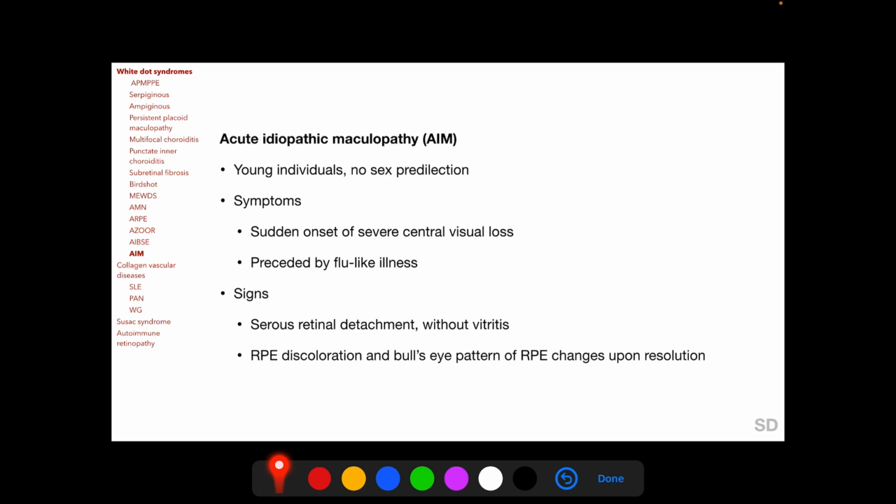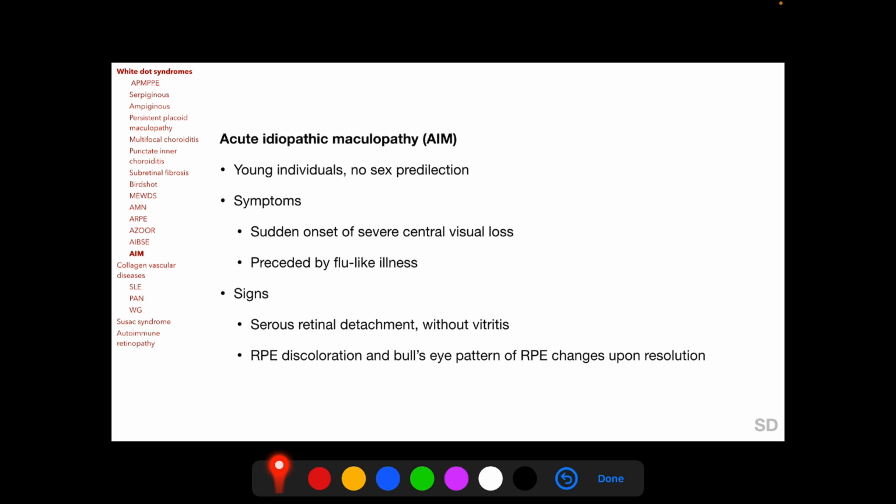Acute idiopathic maculopathy will be the last of the white dot syndromes we are going to discuss, and it also occurs in young individuals with no sex predilection. Patients complain of sudden onset of severe central visual loss, usually preceded by a flu-like illness. We find a serous retinal detachment without vitritis, and upon resolution, ARPE discoloration and a bullseye pattern of ARPE changes is often found.